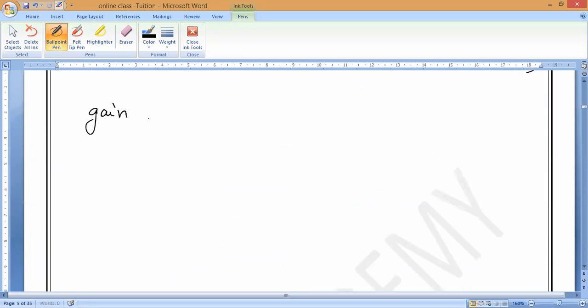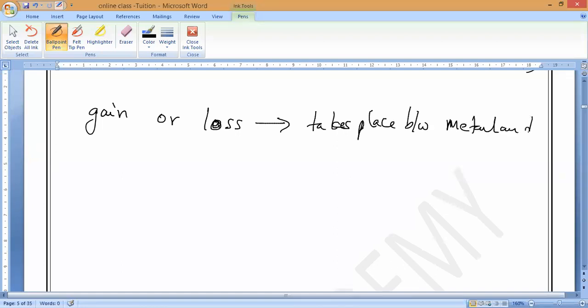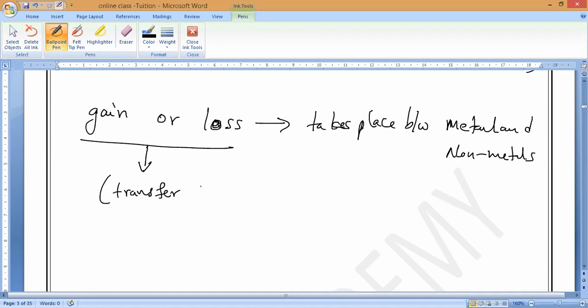Gain or loss takes place between what, guys? Between metal and non-metal. Do you understand what I am saying? Metal plus non-metal. This gain or loss we should call transfer of electrons. Understand that? Next one, sharing electrons. Sharing electrons, where will it take place, guys?